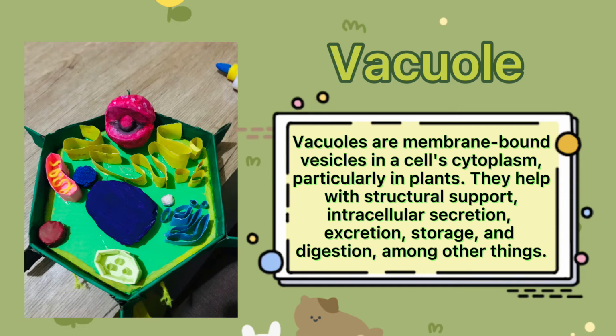The vacuole. Vacuoles are membrane-bound vesicles in a cell's cytoplasm, particularly in plants. They help with structural support, intracellular secretion, excretion, storage, and digestion, among other things.